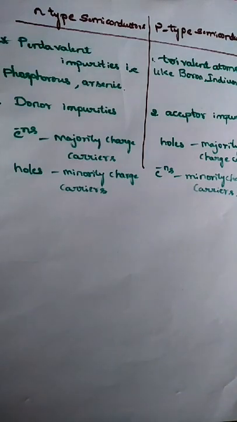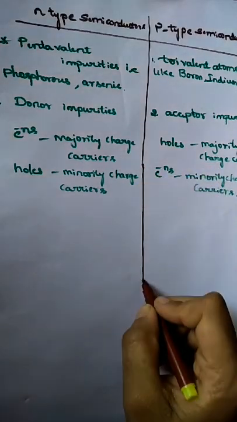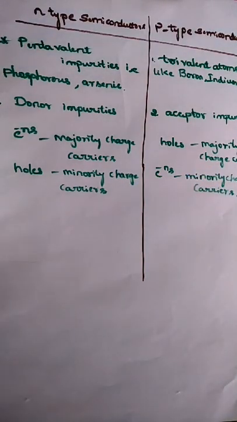Okay, so the third difference is, in N-type semiconductor, electrons are majority charge carriers and holes are minority charge carriers. In P-type semiconductor, holes are majority charge carriers and electrons are minority charge carriers.